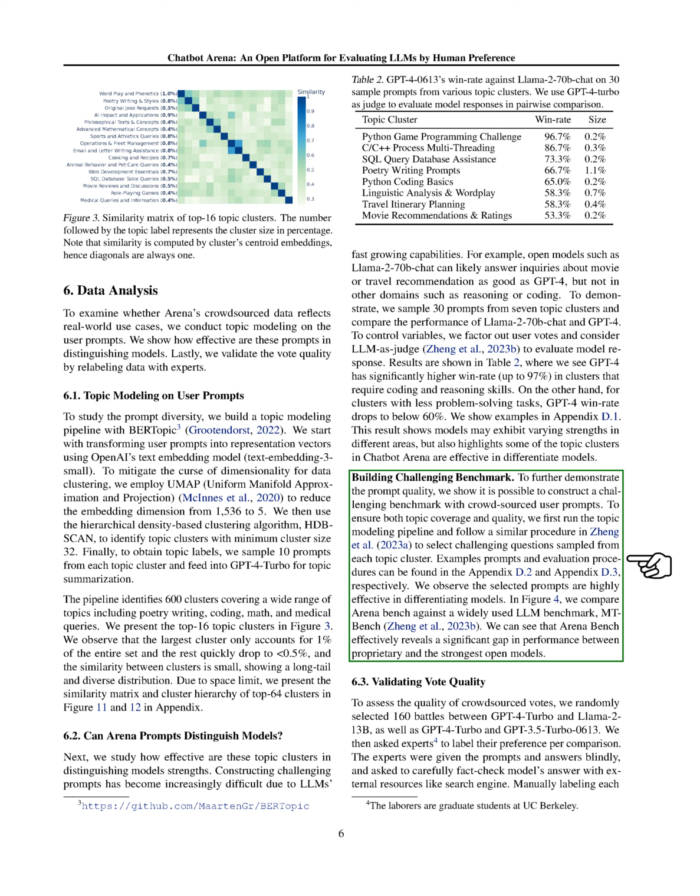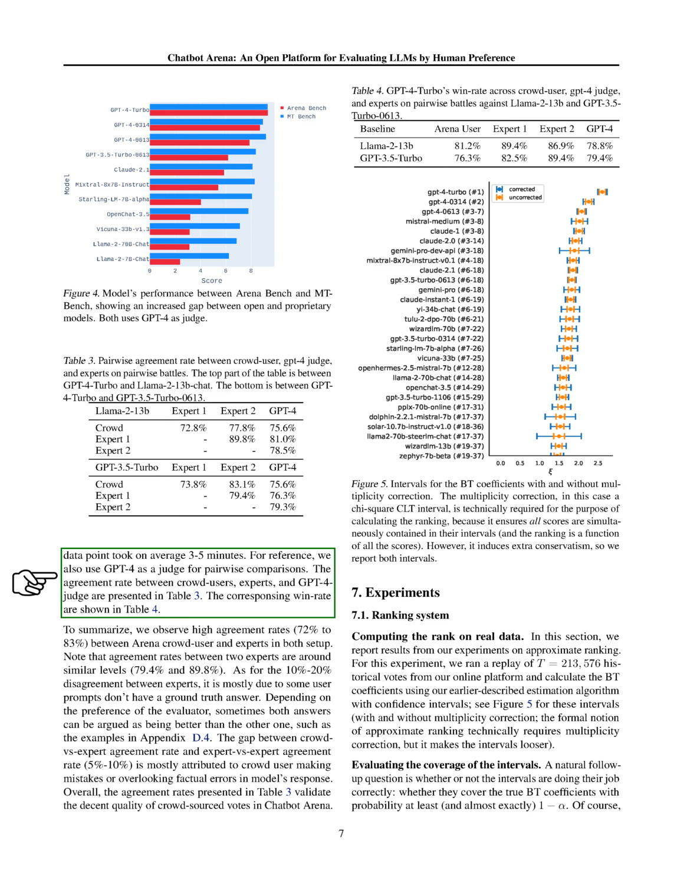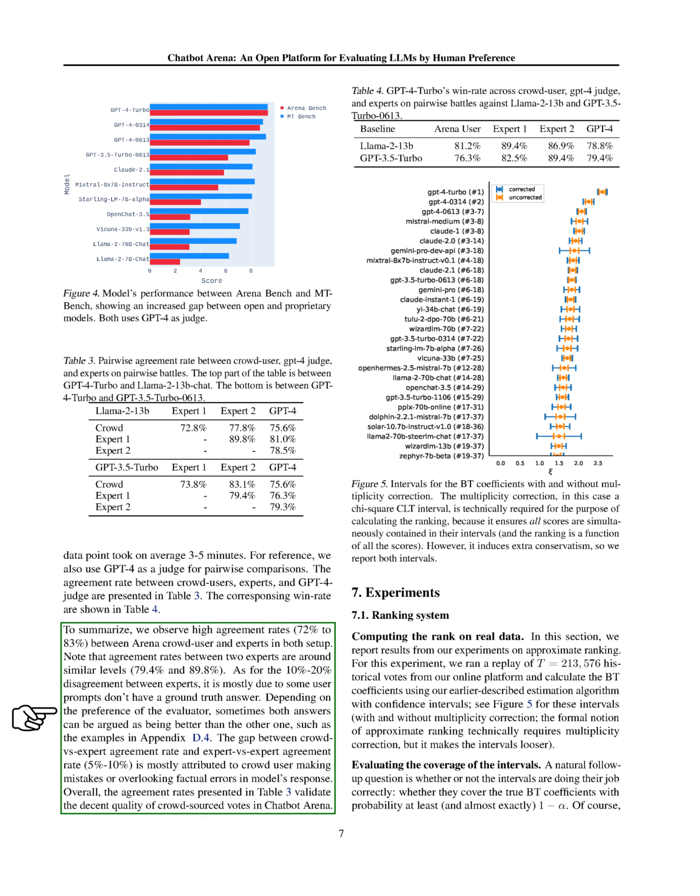We demonstrate the quality of prompts by constructing a challenging benchmark using crowdsourced user prompts. By comparing Arena Bench with MT Bench, we observe a significant performance gap between proprietary and open models. Additionally, we validate the vote quality by comparing crowd user, expert, and GPT-4 judge preferences, showing high agreement rates between Arena crowd users and experts. Overall, our experiments confirm the effectiveness of Arena's crowdsourced data in reflecting real-world use cases and differentiating model strengths.